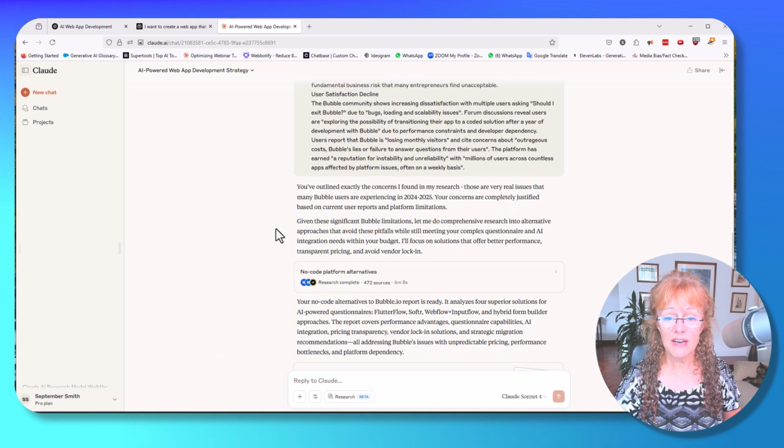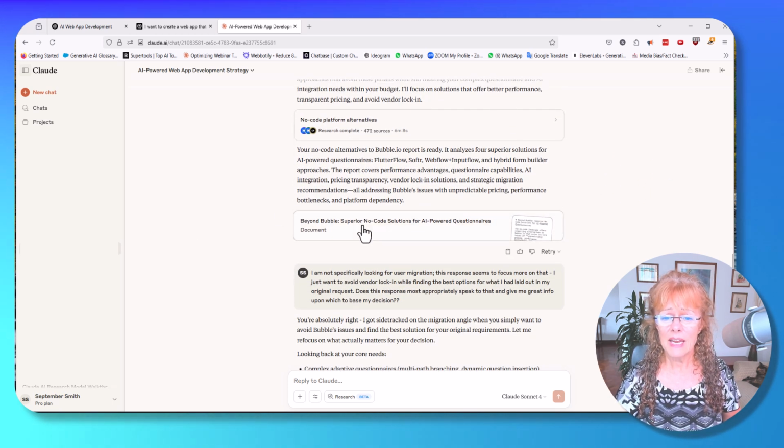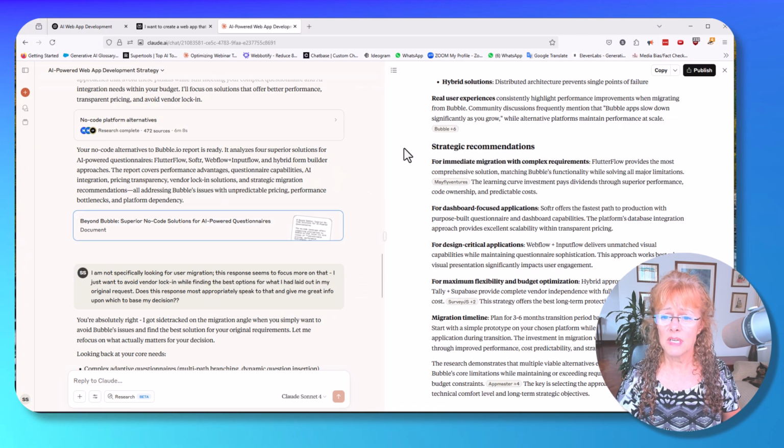And I said, this is what I found. I said, that's exactly what I found. So why didn't you act on it? So again, it gave me now 472 sources that it had searched, and gave me a second report.